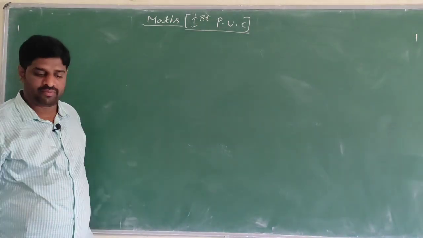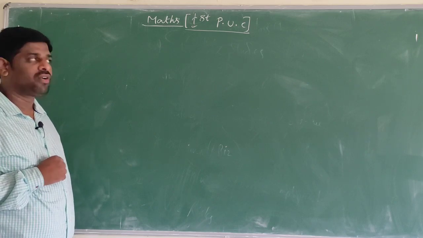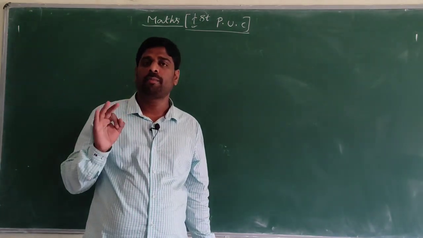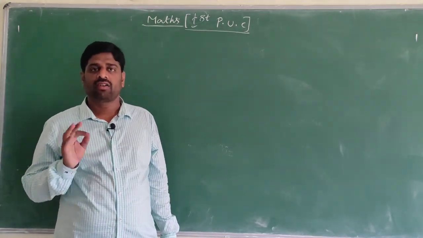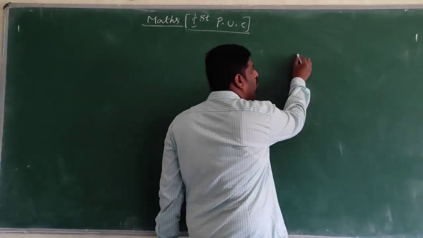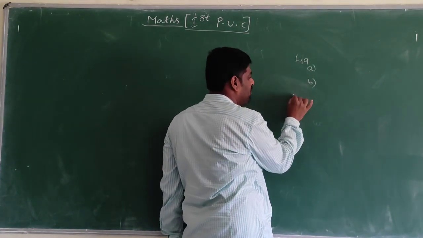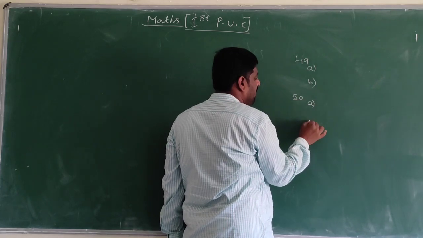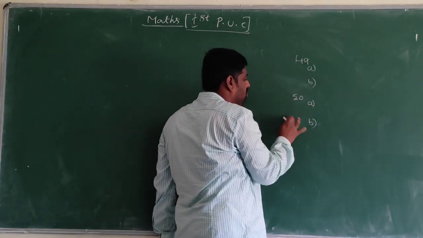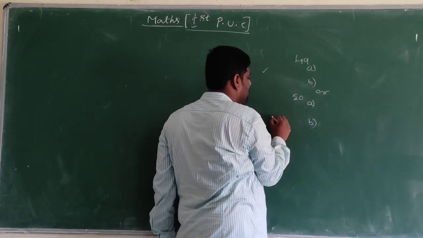In 10 mark questions, there are 2 questions that will come, 49th question and 50th question. 49th question is a compulsory important question, cos of x plus y, that is 6 marks. Actually 49A and 49B, 50A, 50B. Among these 2 questions you should write 1 question. Either this question or this question.